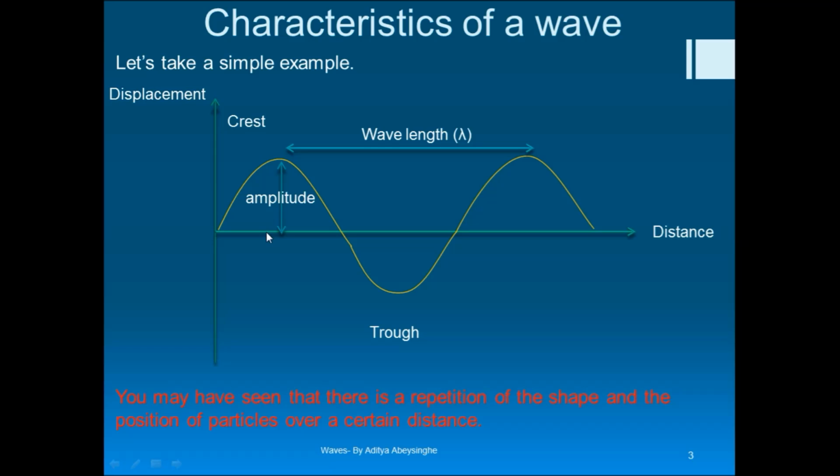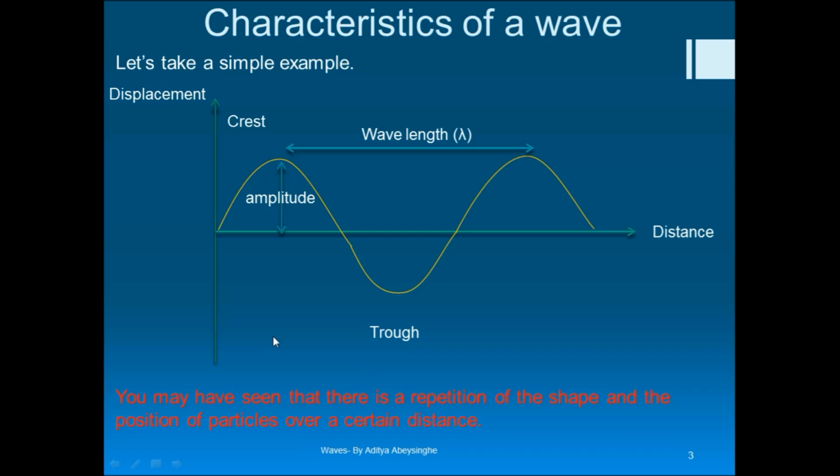Another important thing to mention here is the shape of the wave, which is actually a repetition. You can see that this part of the wave is completely identical to this part of the wave.